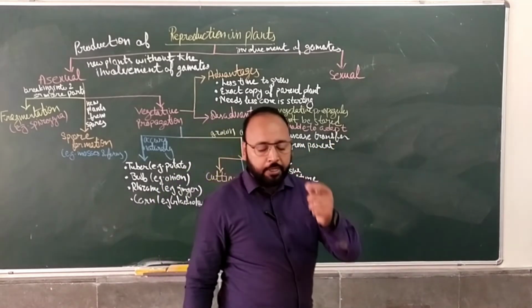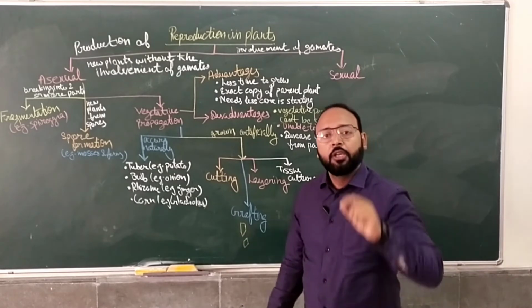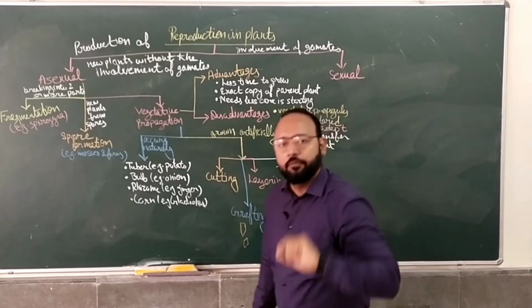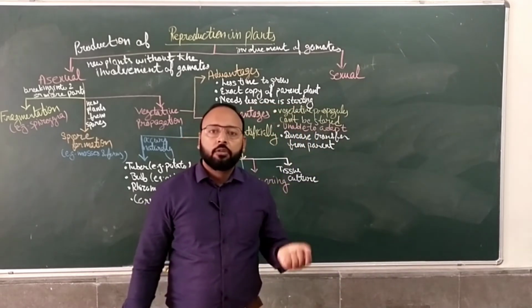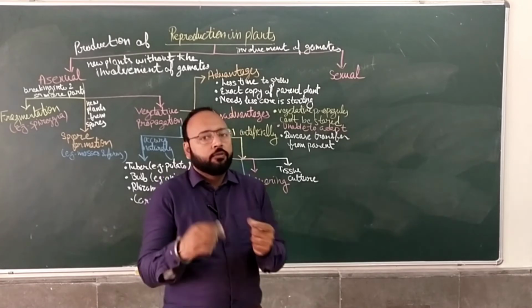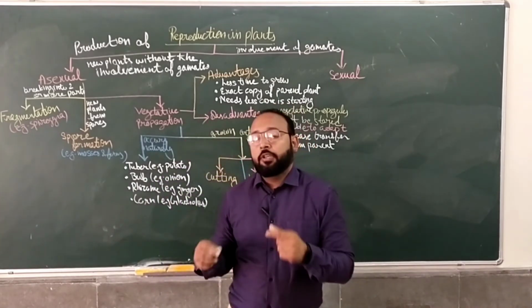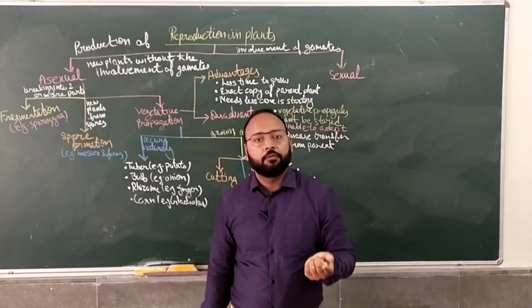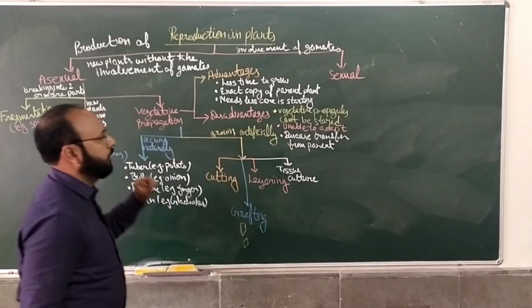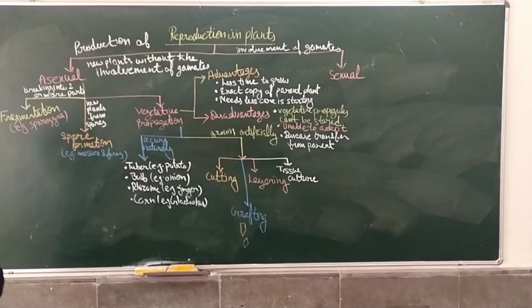Like the parent plant which you are using for growing, if that plant is suffering from some disease, then that disease will definitely be transferred to the daughter plant. Why? Because we are using the vegetative part. If we are using seeds, there are very few chances that the disease will be transferred. But when we are using vegetative propagation, there are very high chances that the disease will be passed on.